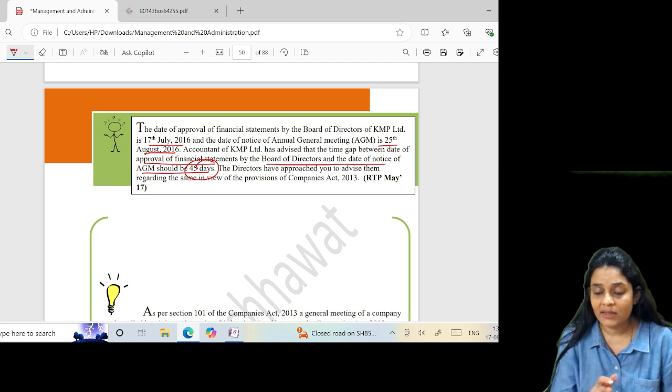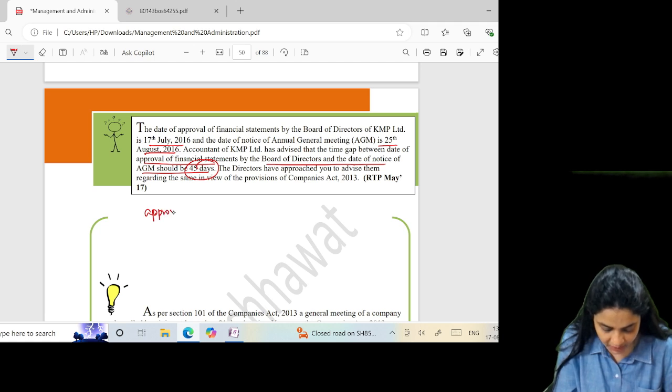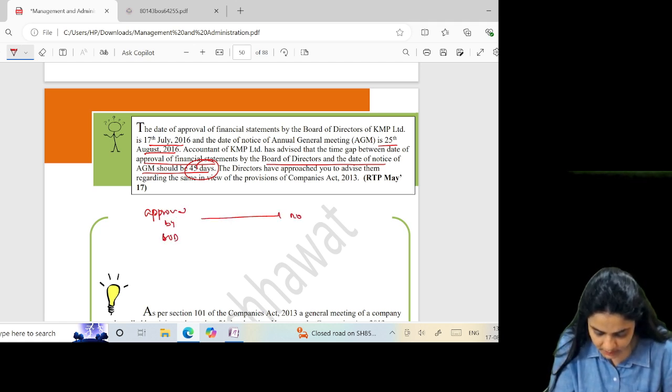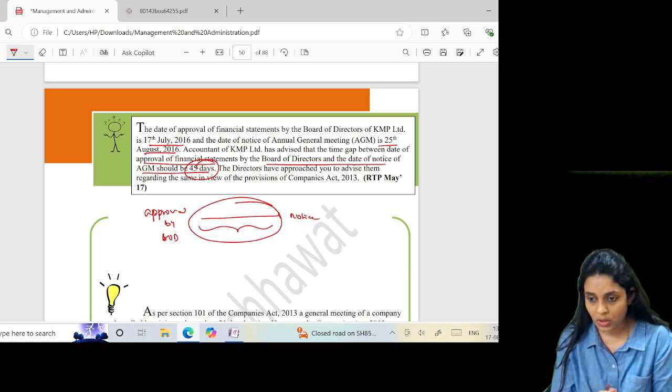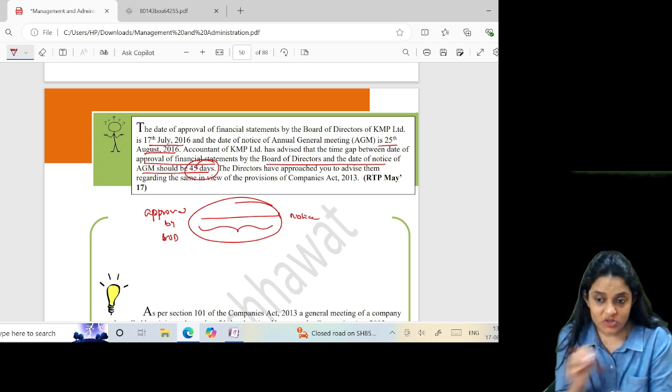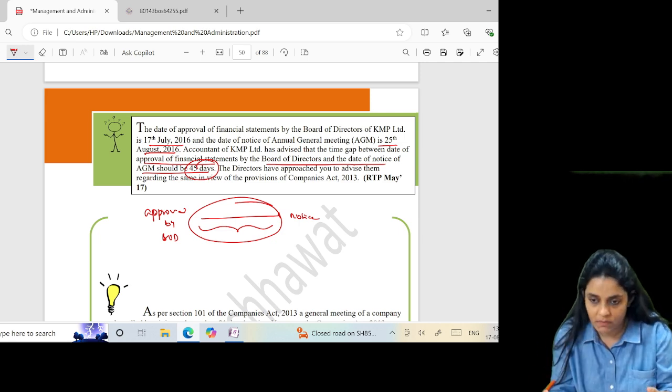Well, as such, the Act does not say anything about approval by the Board of Directors and the notice. As such, there is no gap required at all. As per law, no such gap has been provided. So we don't have any such provisions of a gap of time.